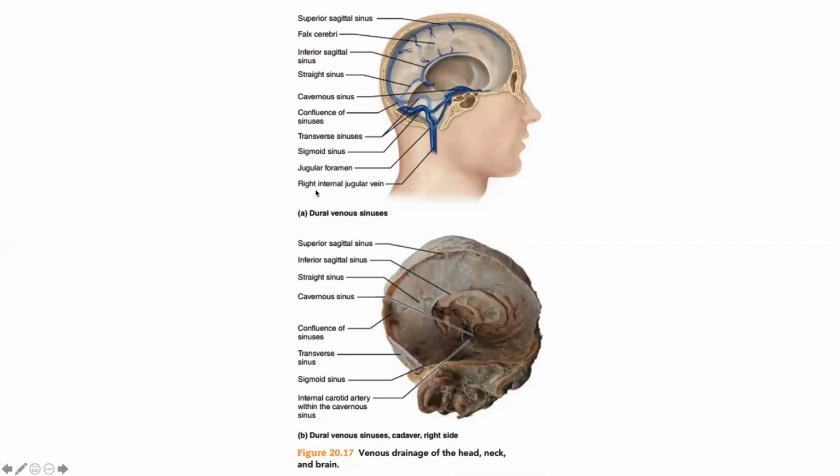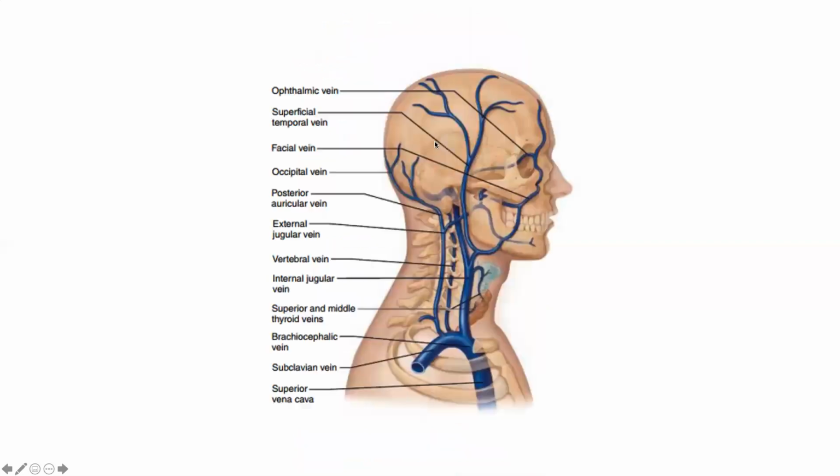Once they go through the jugular foramen, the venous structure is called jugular vein. So now we have the right internal jugular vein. And that internal jugular vein will combine with the subclavian vein to become the brachiocephalic vein. The right brachiocephalic vein and left brachiocephalic vein join together to form the superior vena cava.